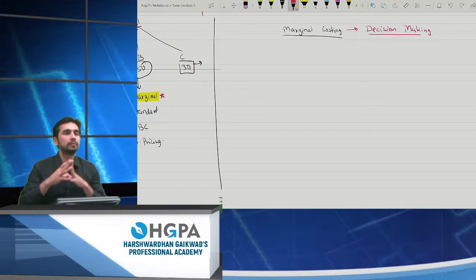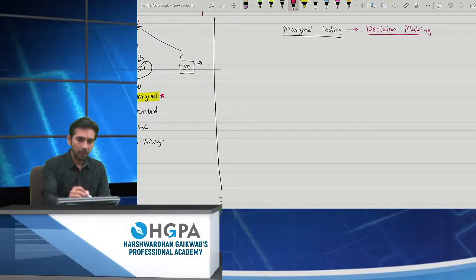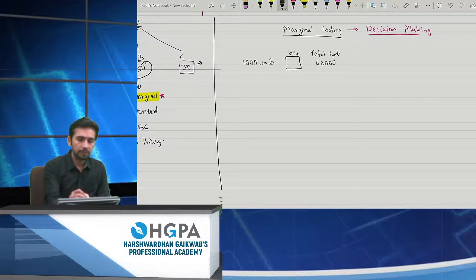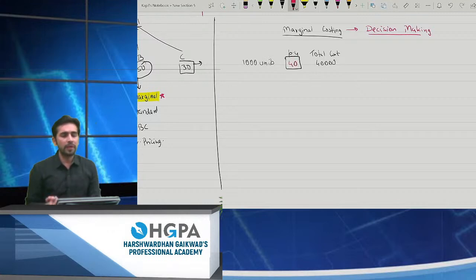So, I'll ask you a question. Please tell me whether you will do it or not. I produced 1,000 units, and my total cost came out to be 40,000. Can you please tell me what is my per unit cost? 40 rupees. This is the very basic thing, right? 40 rupees is my per unit cost.